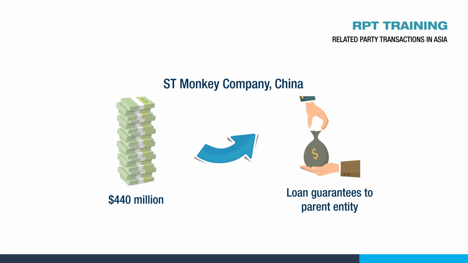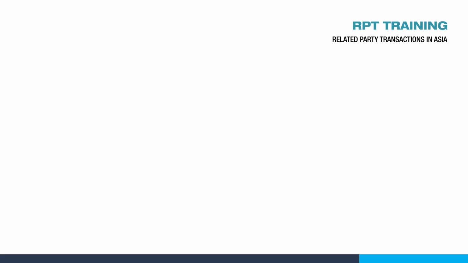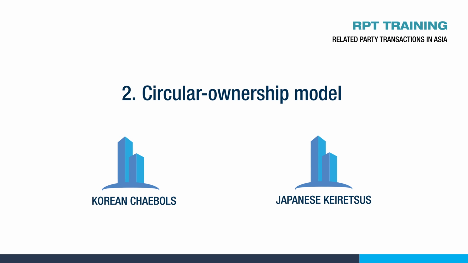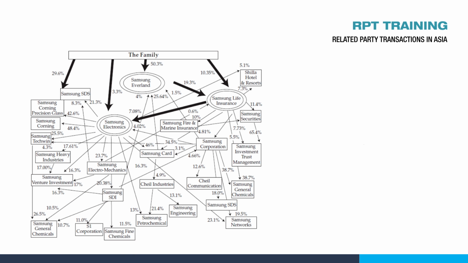its 30,000 workers. Next is the circular ownership model, like the Korean chaebols or Japanese keiretsus. Japanese banks tend to take equity ownership in their borrowers to ensure that the companies stay capable of repaying their debts. The Lee family's Samsung dynasty example illustrates a complex web of circular cross-holdings of equity among its subsidiaries and affiliates.